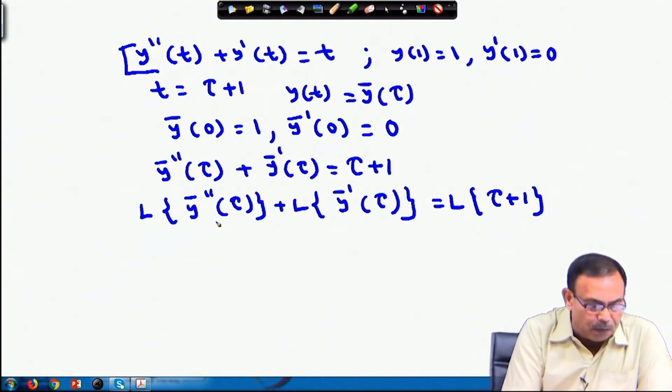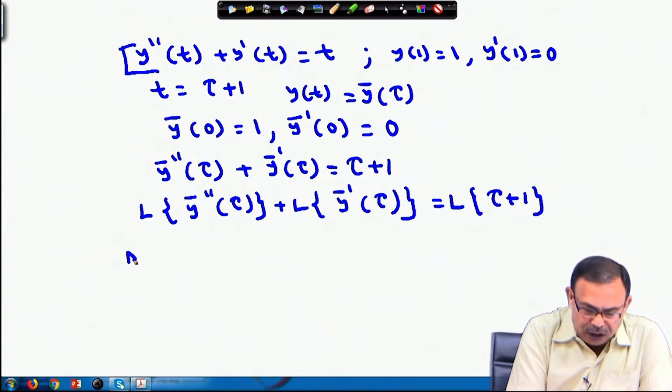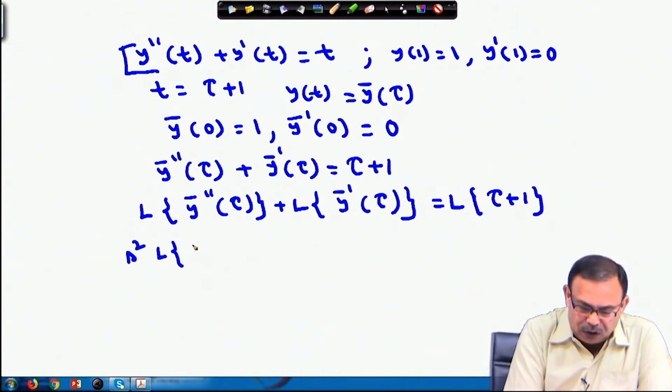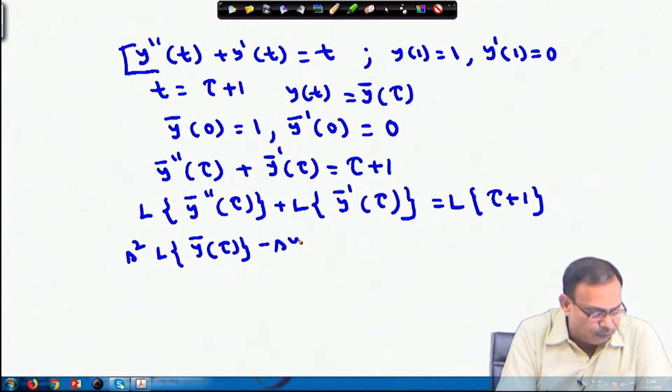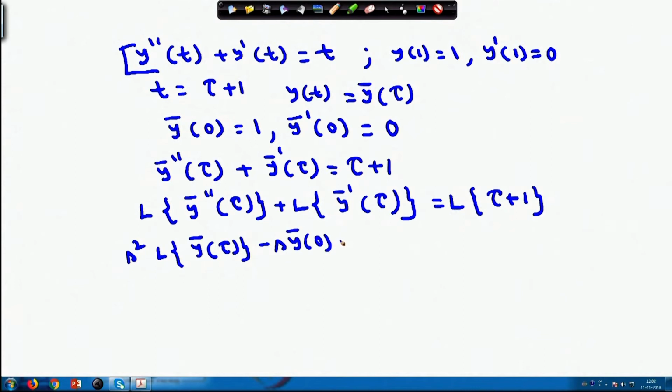The Laplace transform of y bar double dash you know already: s square Laplace transform of y bar tau minus s y bar 0 minus y bar dash 0, plus, for y bar dash, s into Laplace transform of y bar tau, and one more term will come, minus y bar 0.